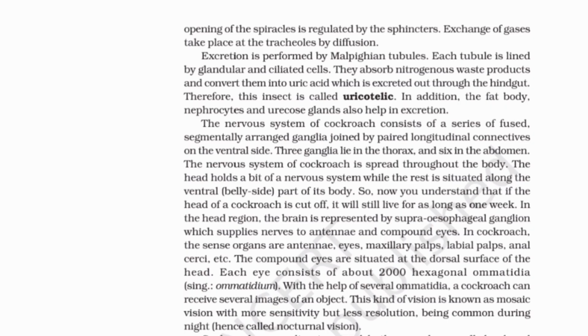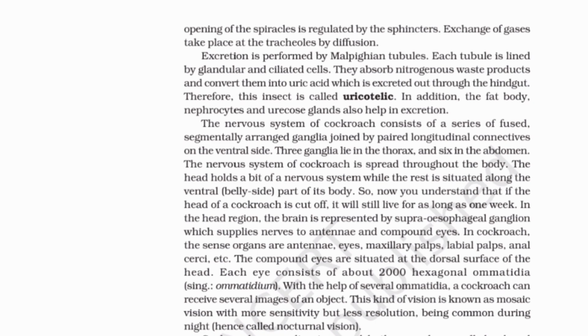Excretion is performed by Malpighian tubules. Each tubule is lined by glandular and ciliated cells. They absorb nitrogenous waste products and convert them into uric acid, which is excreted out through the hindgut. Therefore, this insect is called uricotelic. In addition, the fat body, nephrocytes and urecose glands also help in excretion.